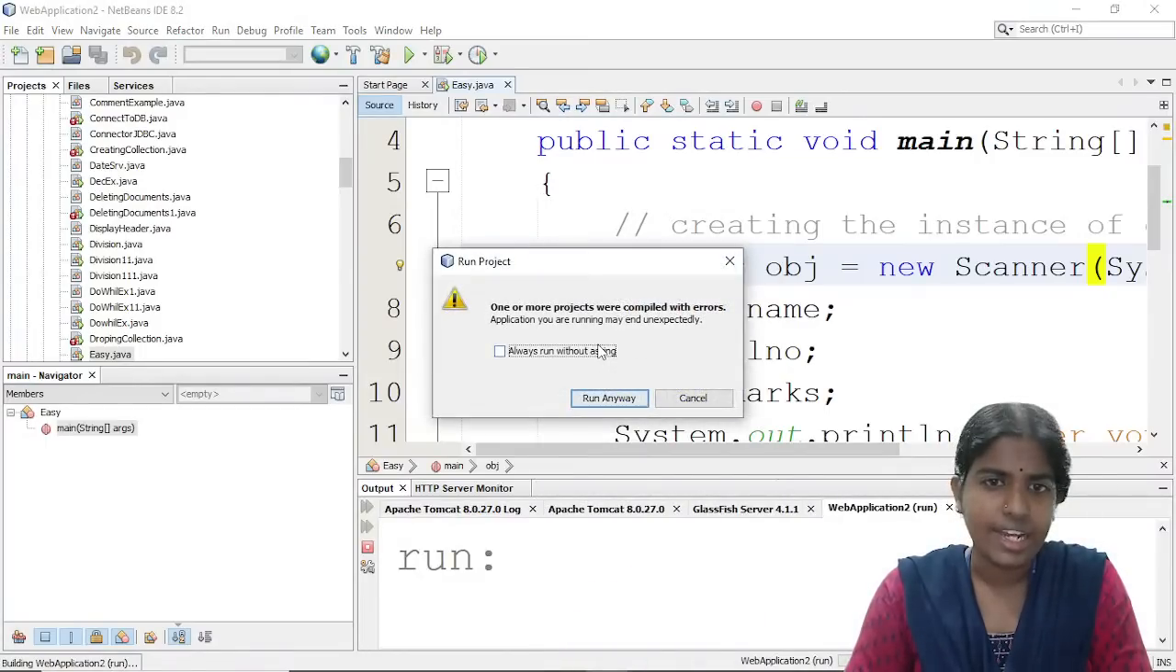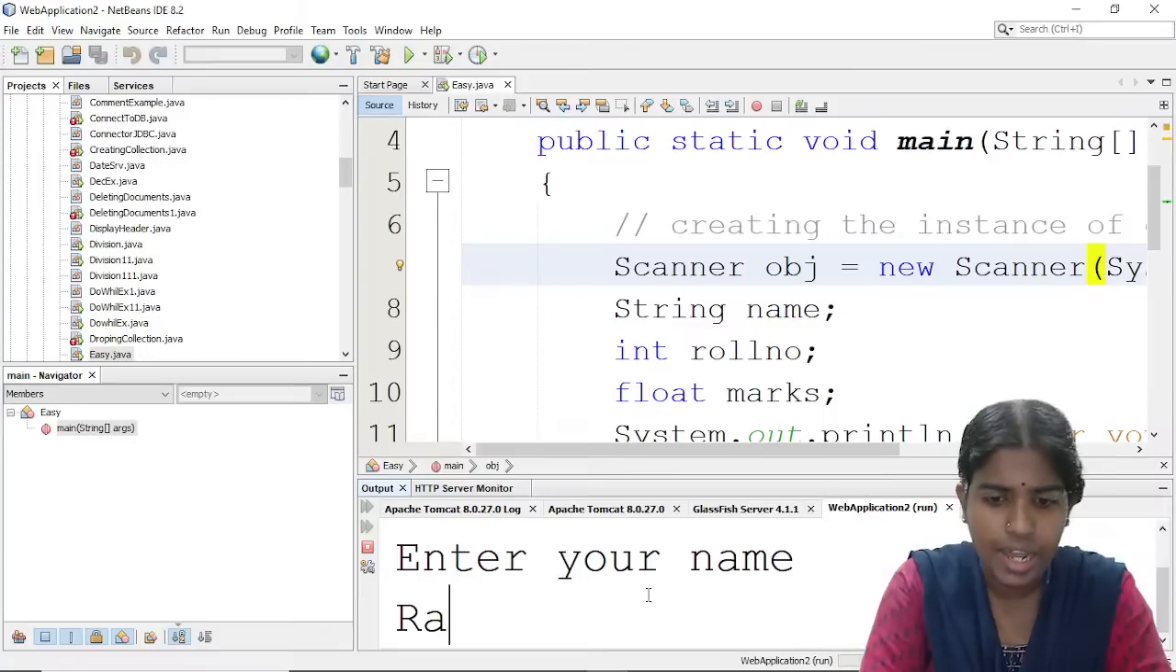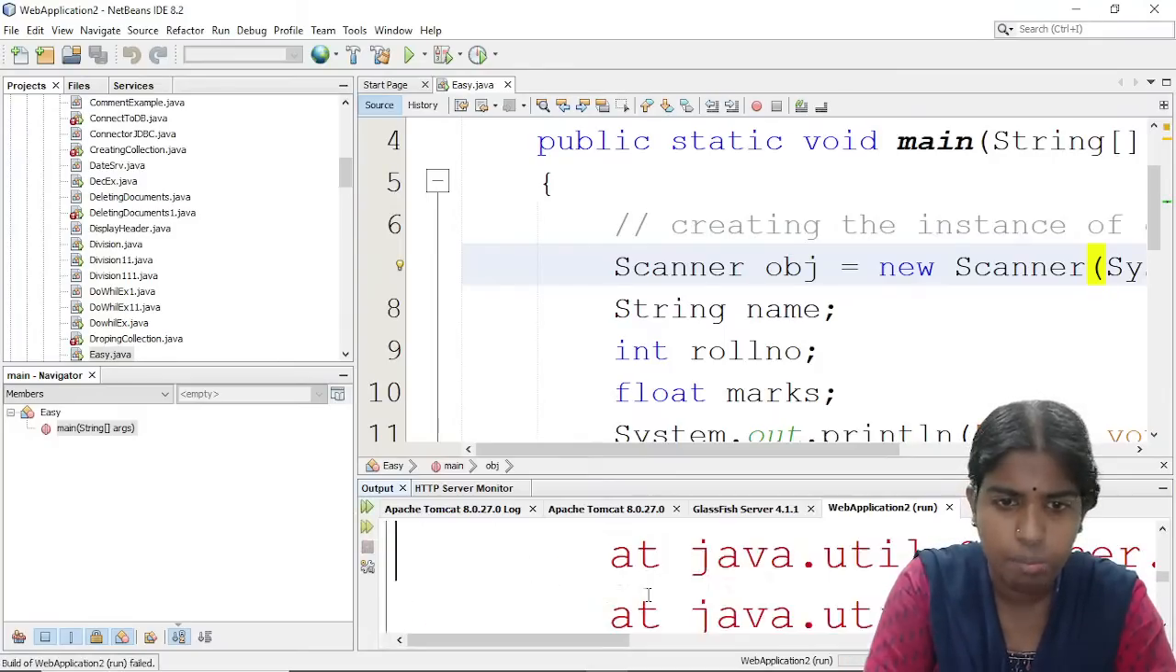Just right click and there is an option to run the file. For example, I am giving the name as Ramya. Then whatever is the roll number, I am giving the roll number.